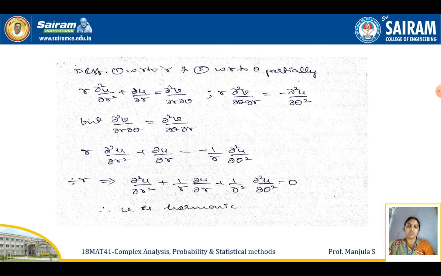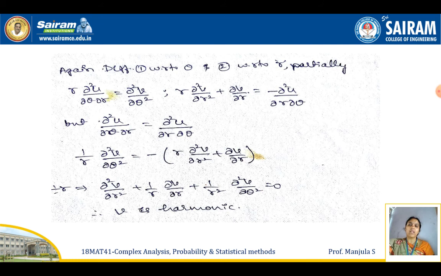Throughout this equation, divide by r. So the equation can be written as ∂²u/∂r² + (1/r) ∂u/∂r + (1/r²) ∂²u/∂θ² = 0. This is the standard form of the Laplace equation in polar form, only in place of φ, here u is there. So clearly we can conclude that u is harmonic. Similarly, we have to prove now that v is harmonic.